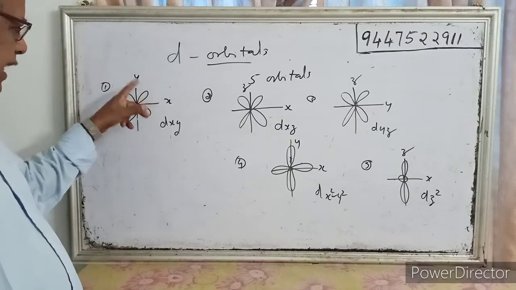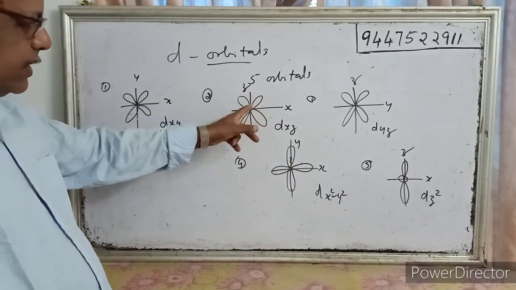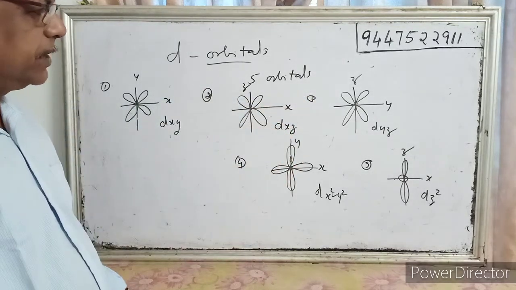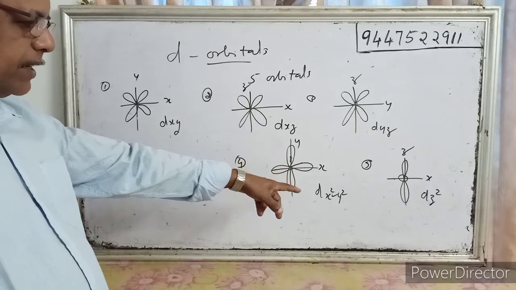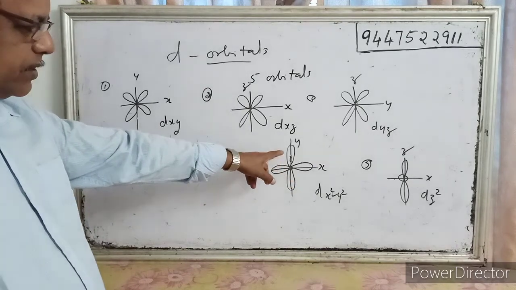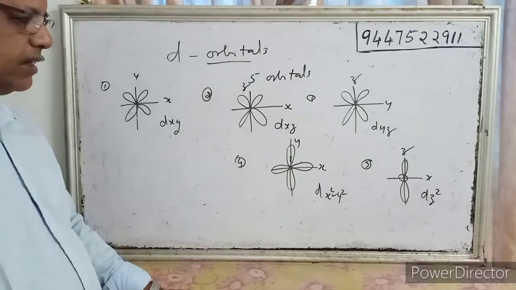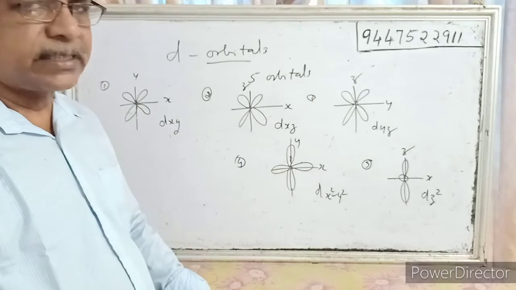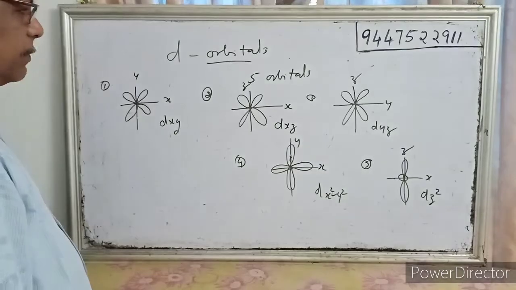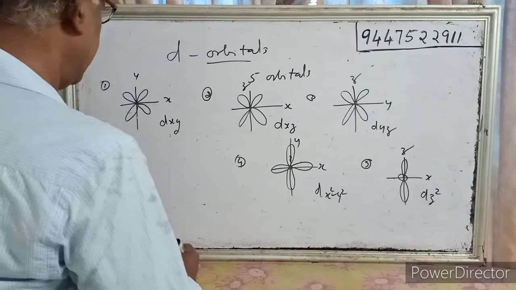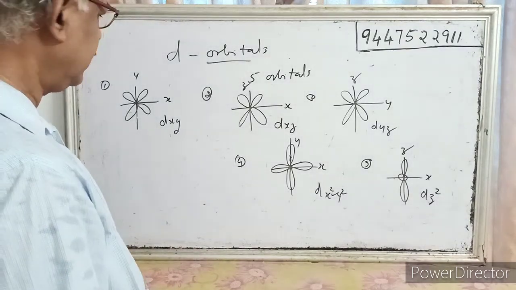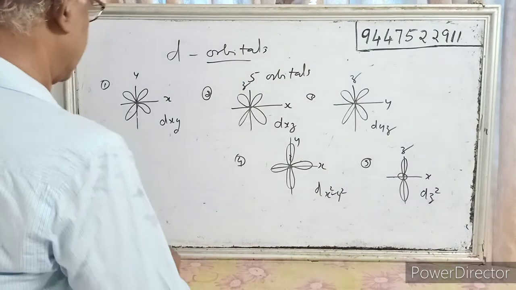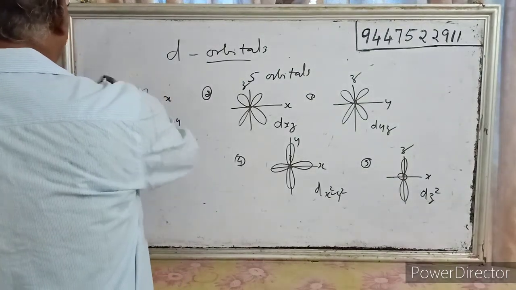dxy orbitals lie between x and y. dxz orbitals lie between x and z. dyz orbitals lie between y and z. dx square minus y square has axial lobes along the x-axis and y-axis. And the fifth orbital, dz square, lies along the z-axis. That is the 5 orbitals of d: dxy, dxz, dyz, dx square minus y square and dz square. So these are the different orbitals.